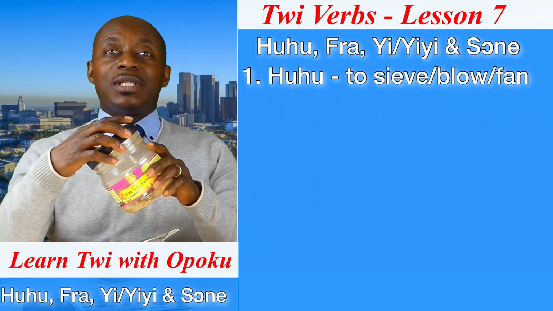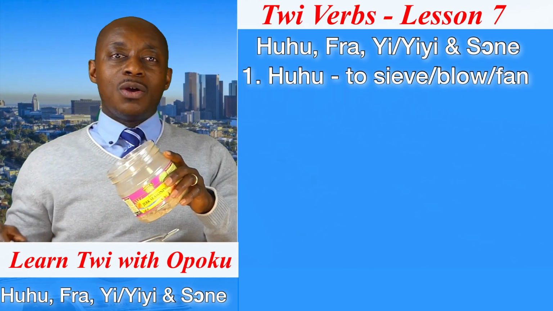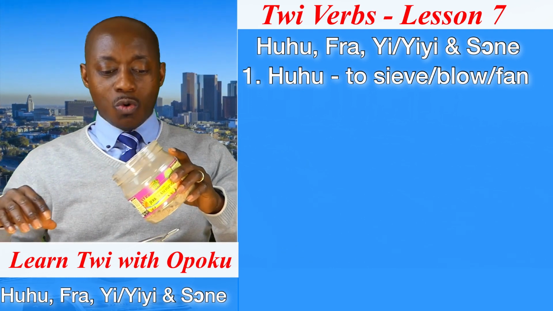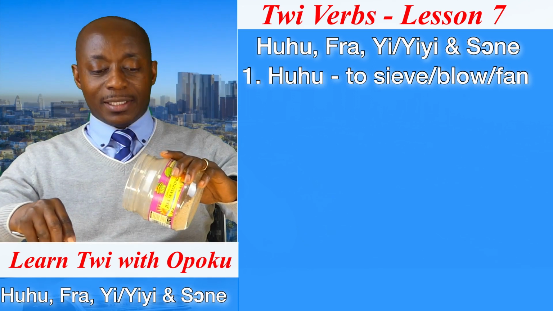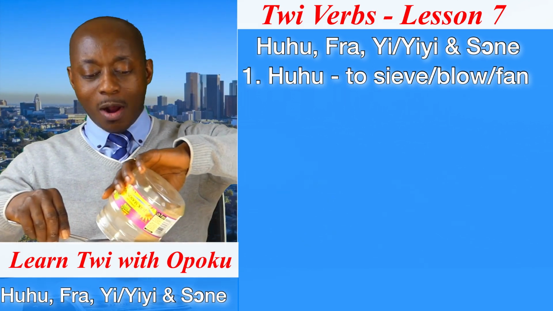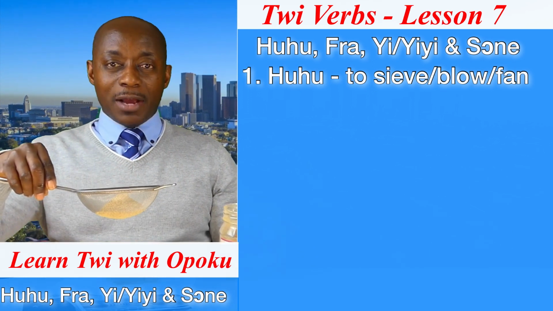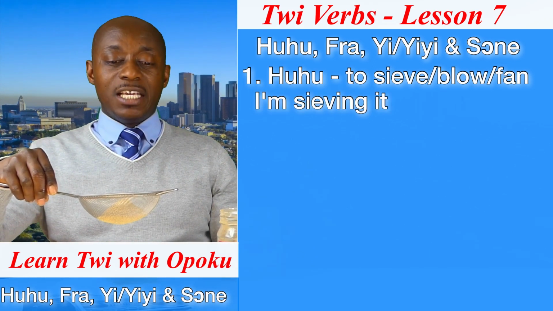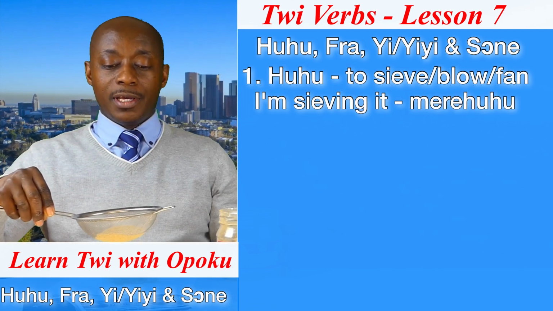I have a mixture here, and I want to sieve it. In Twi we will say huhu. Enti maybe huhu so. I'm coming to sieve it. I put it in the huhuamoa, in the sieve. Right now, what am I doing? I am sieving. So in Twi, I will say meri huhu, me huhu, me huhu.